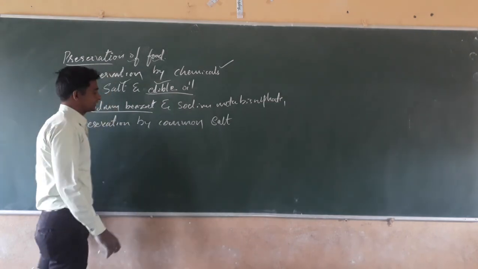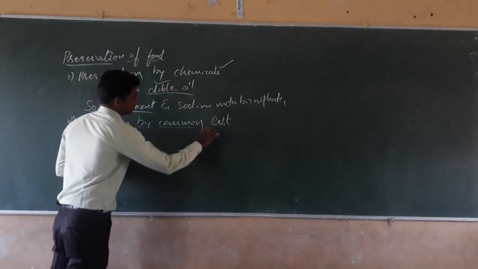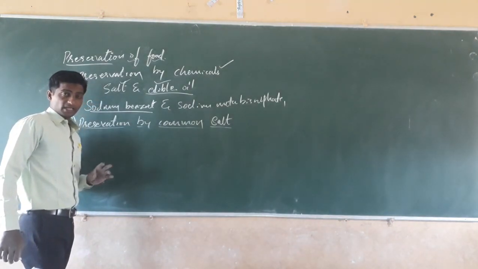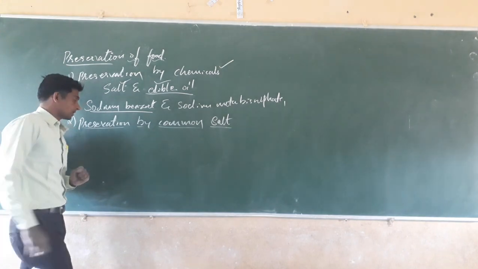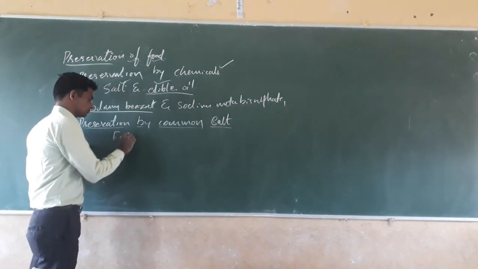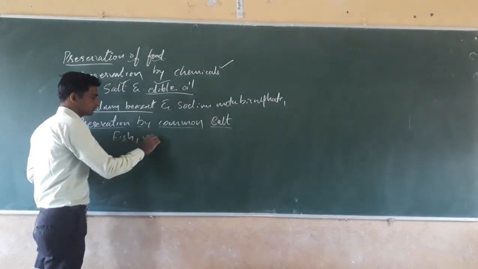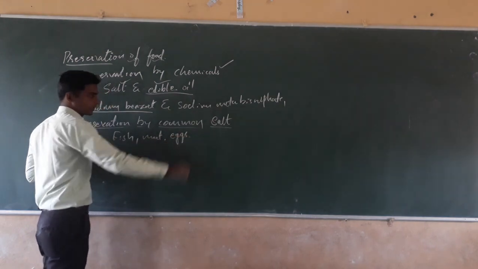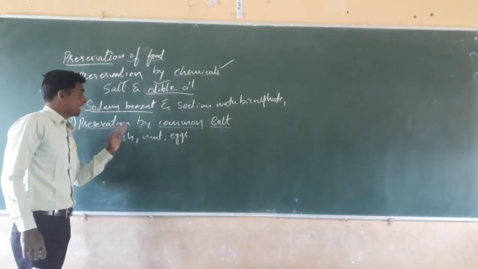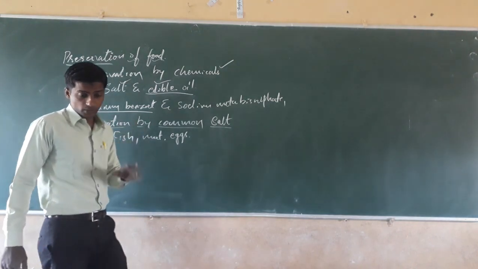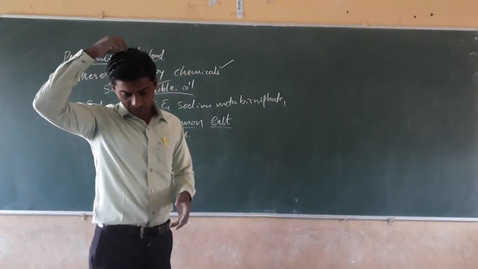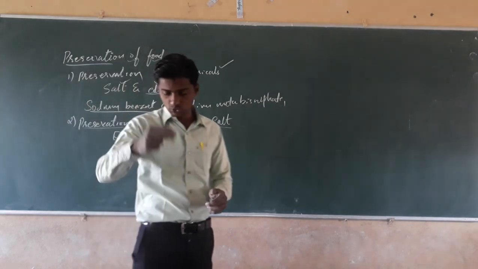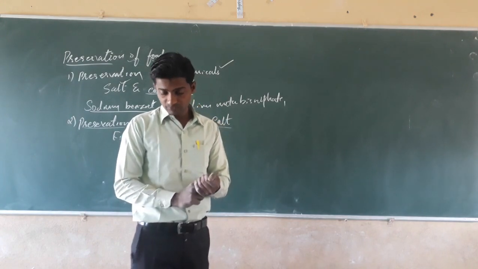Preservation by common salt. See, like here, fishes, meat, egg, etc. They will be preserved by adding the salt. By adding the salt, what happens? It is used for the preservation of meat, which is covered with dry salt. Dry salt is used to check the growth of bacteria.